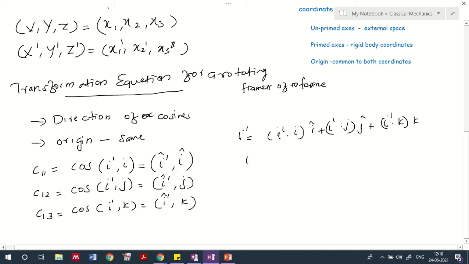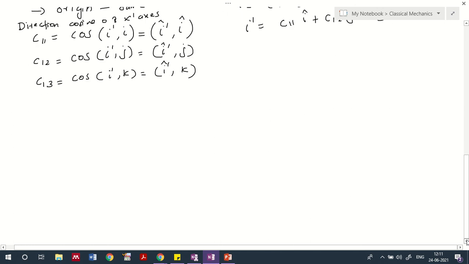So I dash is C11 I cap plus C12 j cap plus C13 k cap. You can write it like this. These are called the direction cosines of the x dash axis.